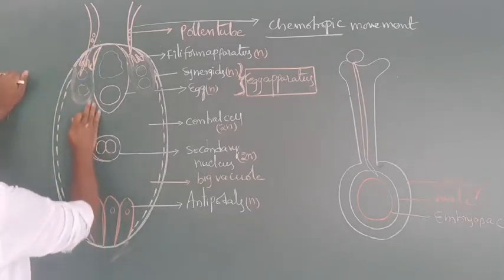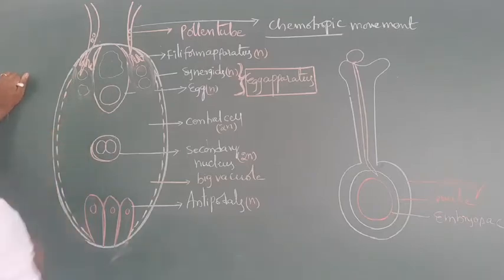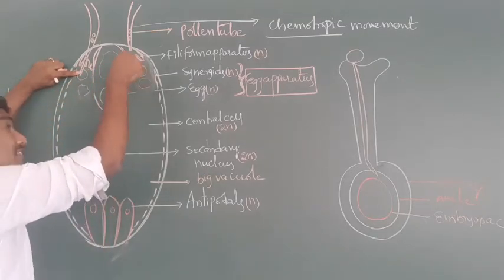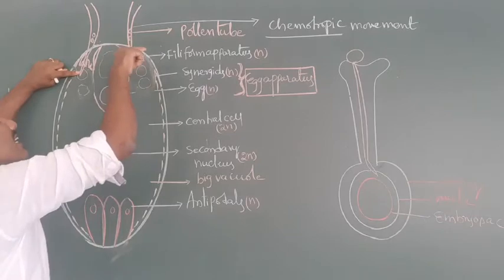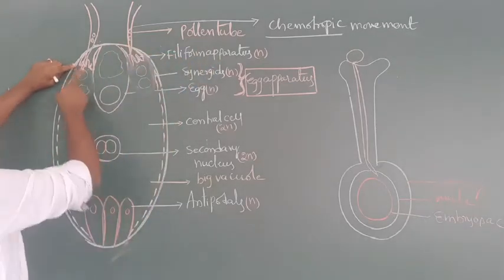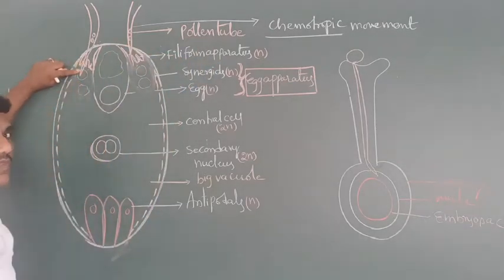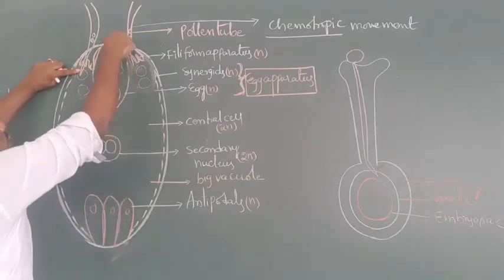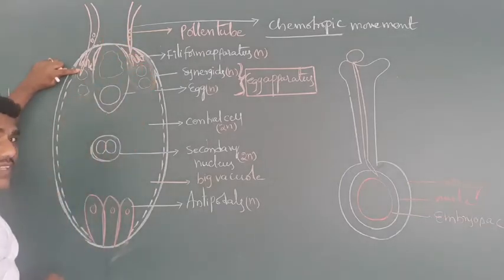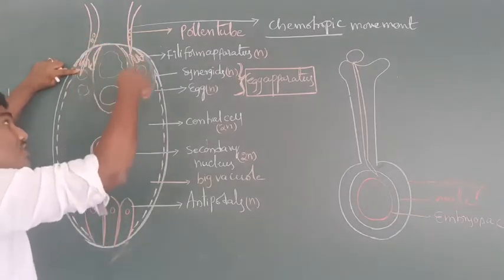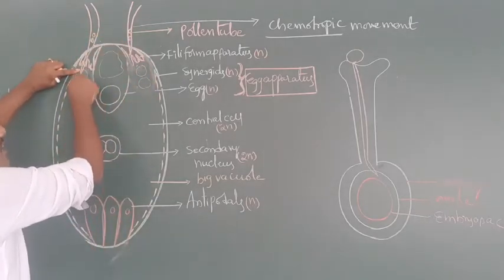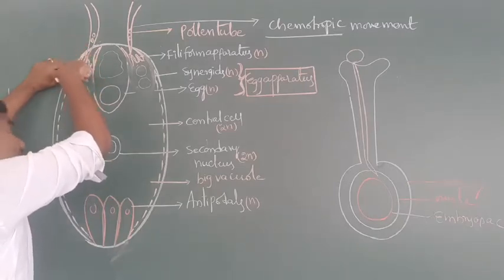Next one. When the tip of the pollen tube enters into the embryo sac, the vegetative nucleus or tube nucleus degenerates. Especially inside of the pollen tube, one vegetative cell and two male gametes are present. Once the pollen tube enters the embryo sac, the vegetative cell also degenerates inside of the pollen tube.